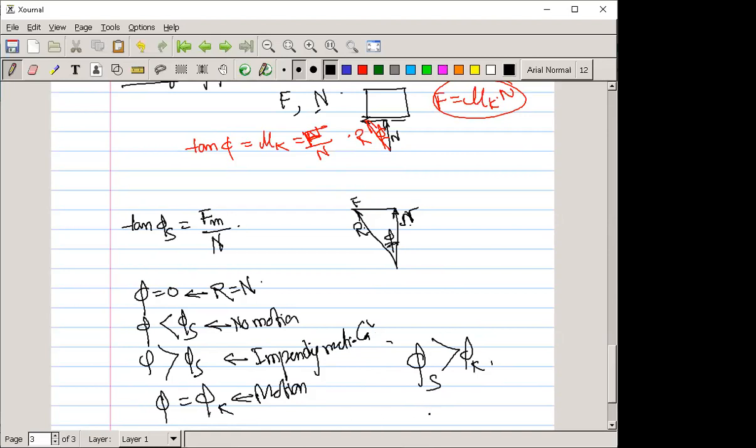Similar to what I already discussed, mu s is always higher than mu k. Remember these terms: the angle of friction for the static case, and the angle of friction when the body is in motion, that is the kinetic case. Sometimes we say the block is in the impending motion condition.